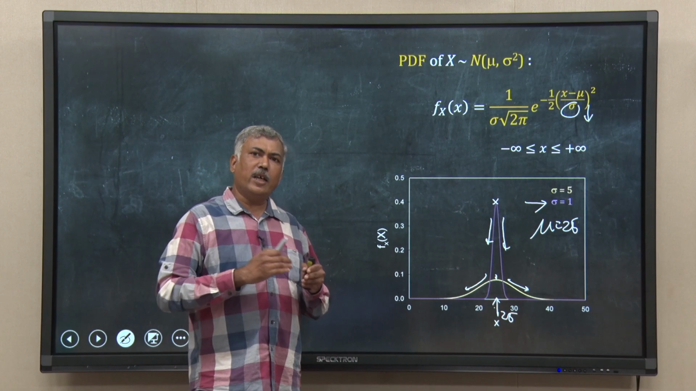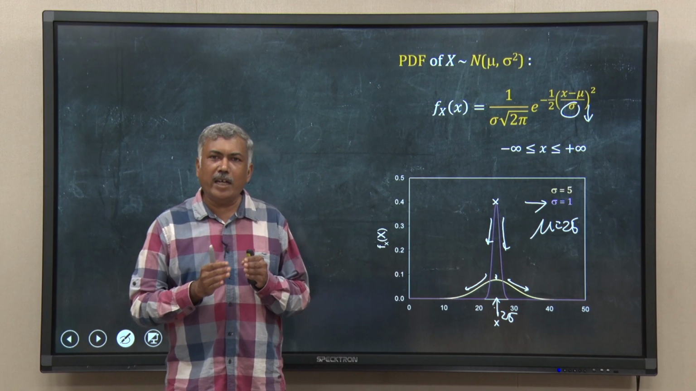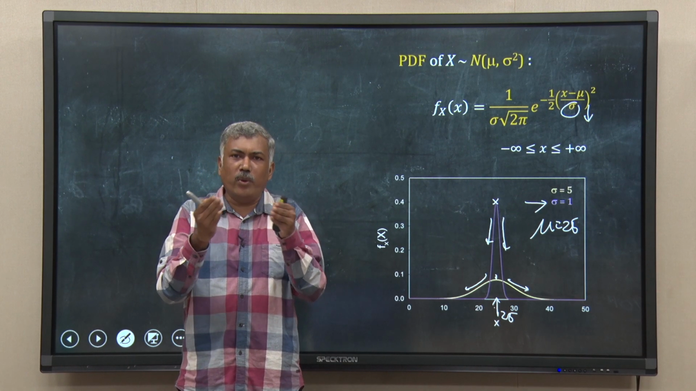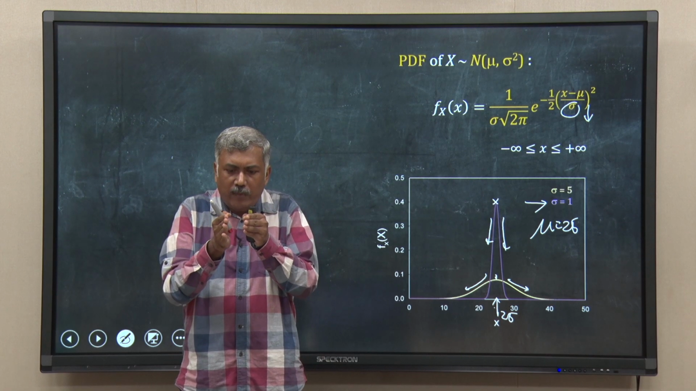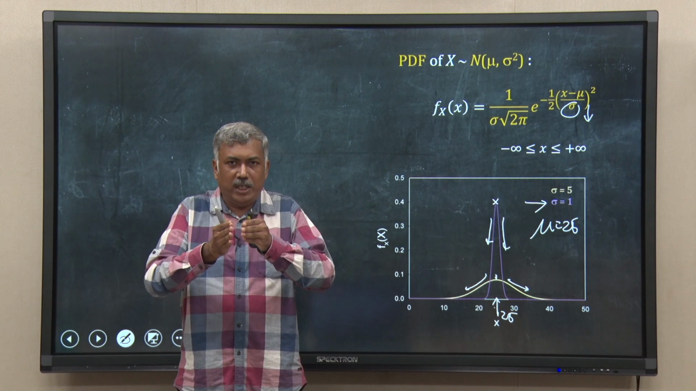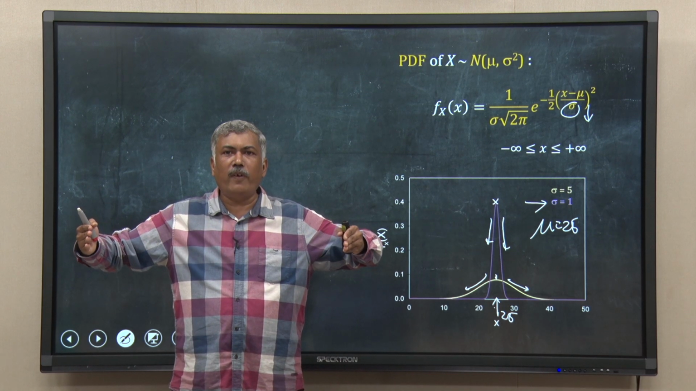You can understand it another way. When sigma is 1, that means the variance is very low, right. Variance, sigma square, will also be 1. So, all the values of x are close to the mean. When the variance is 25, because sigma is 5, the distribution will be fatter.